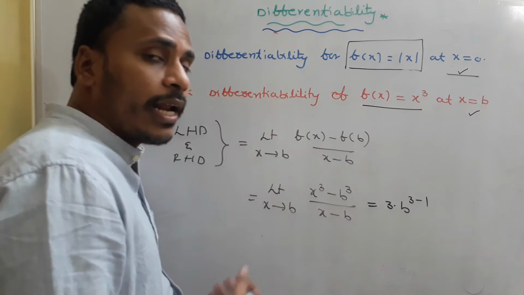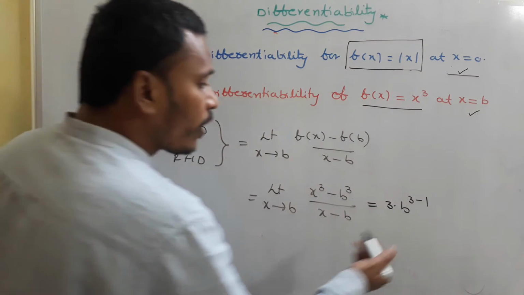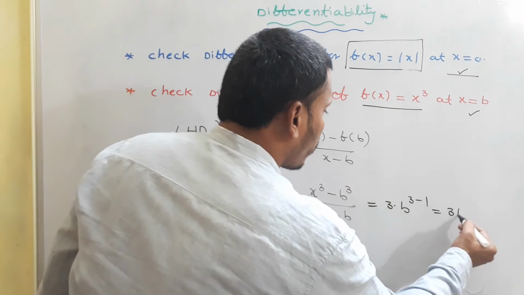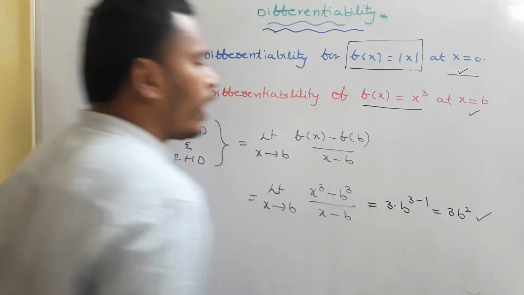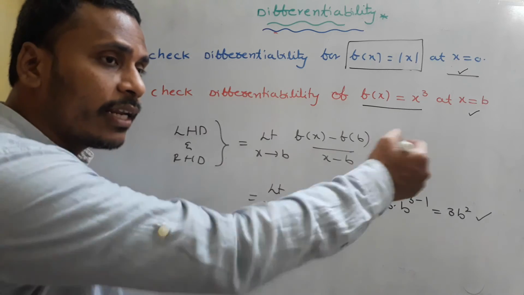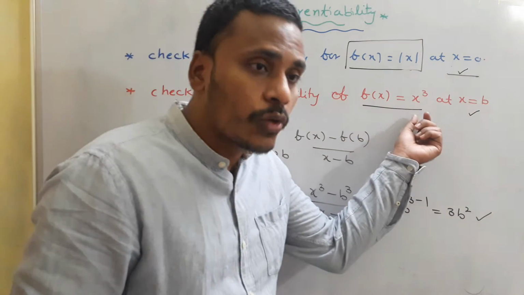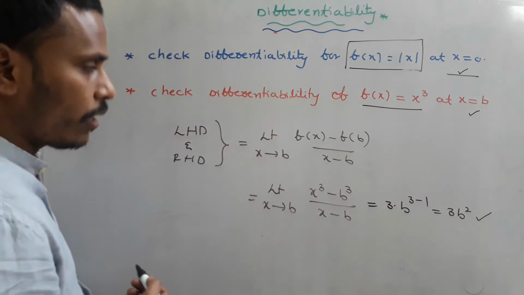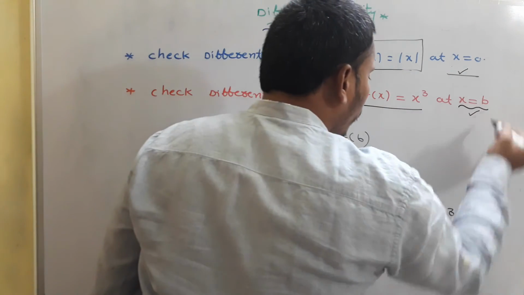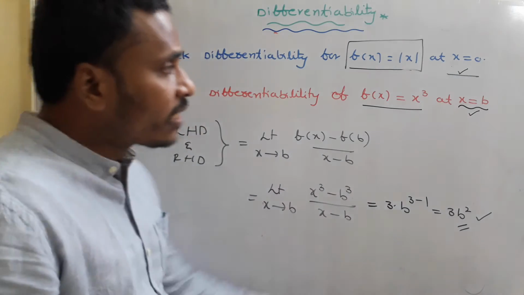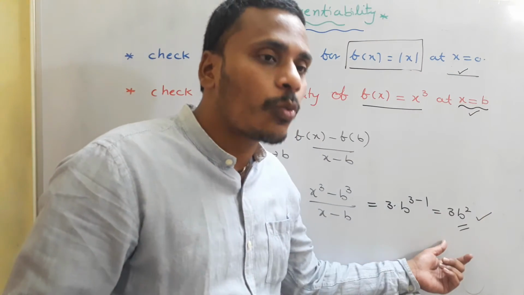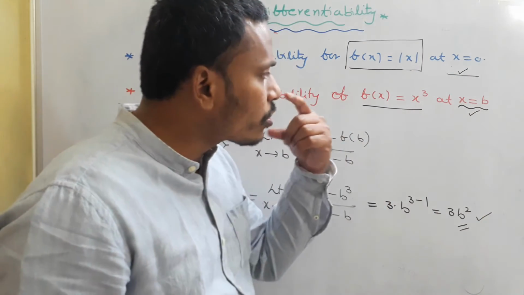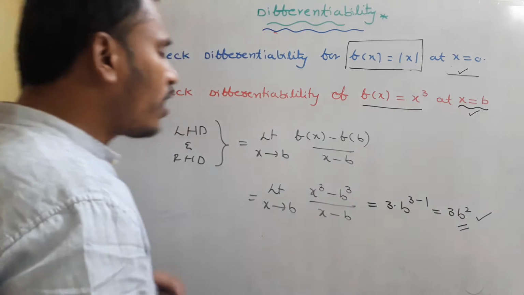In general, in limits we learnt it as n into a power n minus 1, right? 3 into b power 3 minus 1 is simply nothing but what? 3b square. And finally f(x) is equal to x cube. At x equal to b, its derivative is 3b square. At x equal to c, you will get 3c square. At x equal to some alpha, your answer is 3 alpha square.